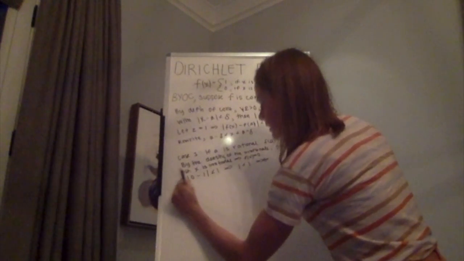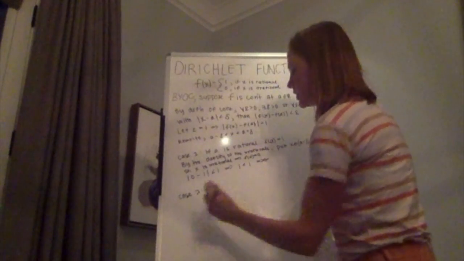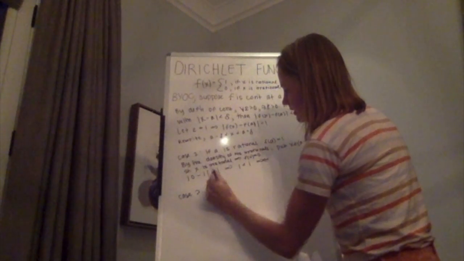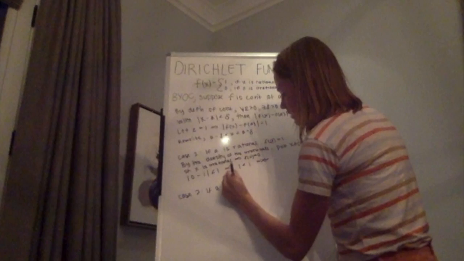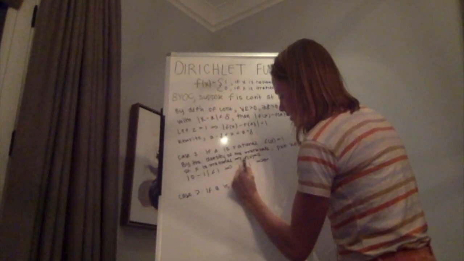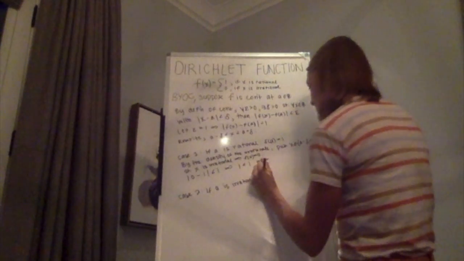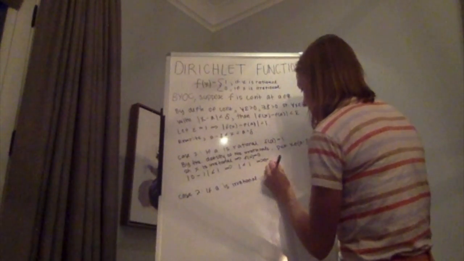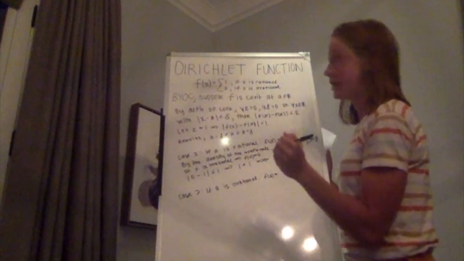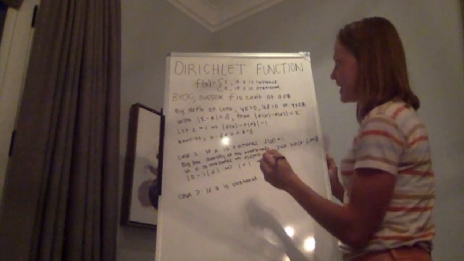Now let's work on case 2, which is if a is irrational. So if a is irrational, then by our definition of the Dirichlet function, f of a is 0.